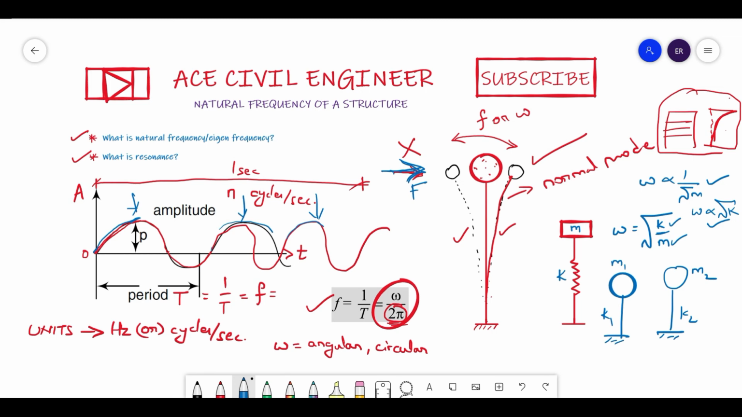Now what happens when the frequency of the force is equal to the natural frequency of the system? In this case, both will resonate. If the oscillating system is driven by an external force at a frequency which is equal to the natural frequency of the system, the natural frequency of the structure, in such a case the frequency is called the resonant frequency, means the frequency at which this load is applied is called the resonant frequency, and this phenomenon is called resonance.